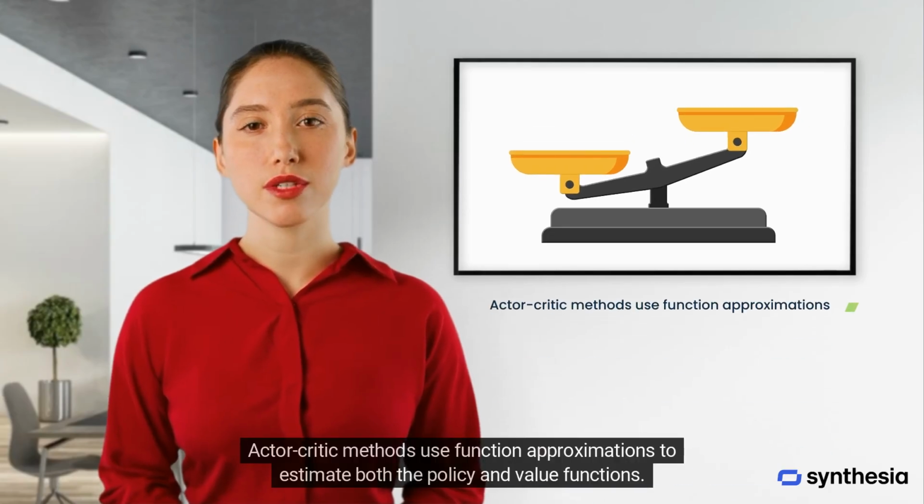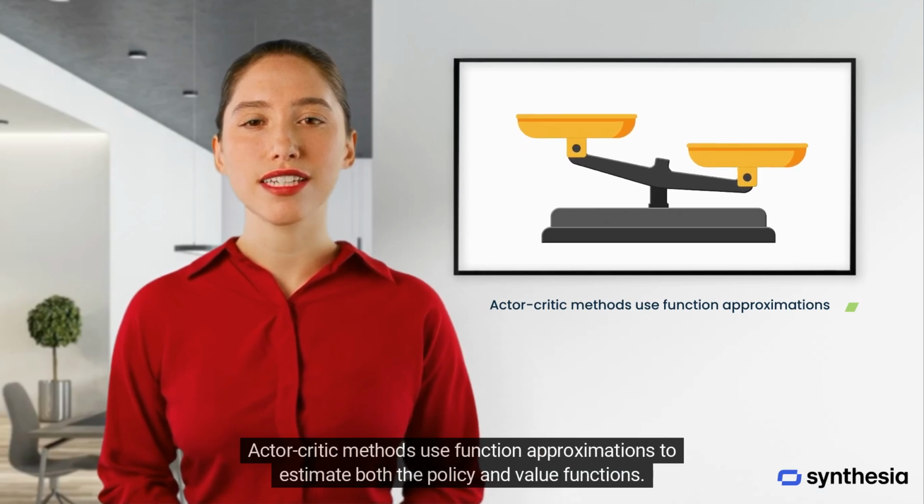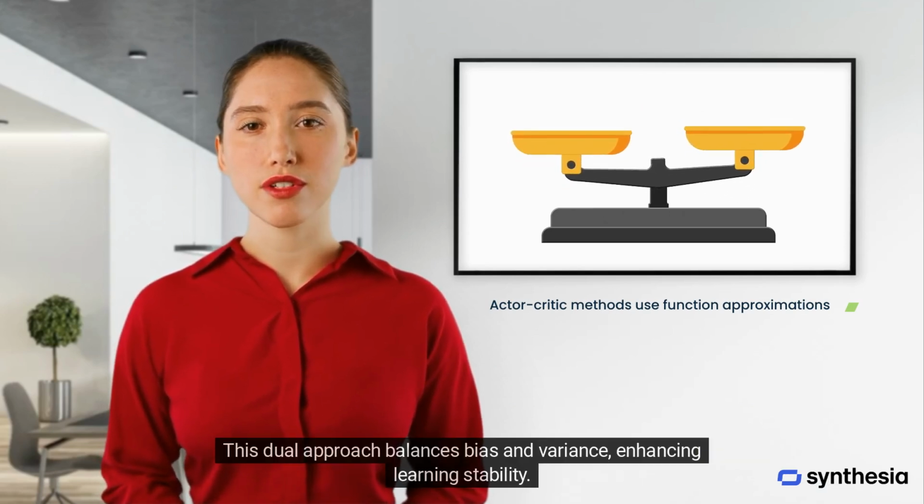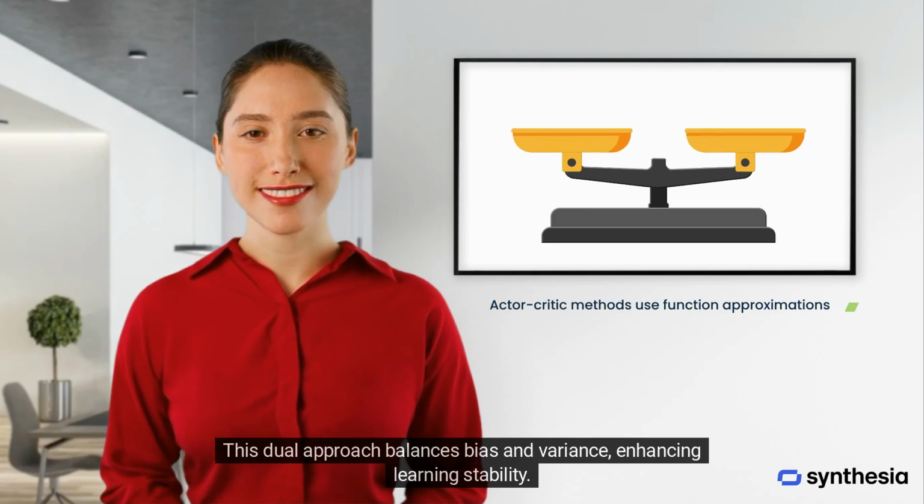Actor-critic methods use function approximations to estimate both the policy and value functions. This dual approach balances bias and variance, enhancing learning stability.